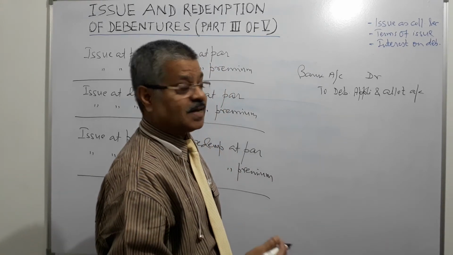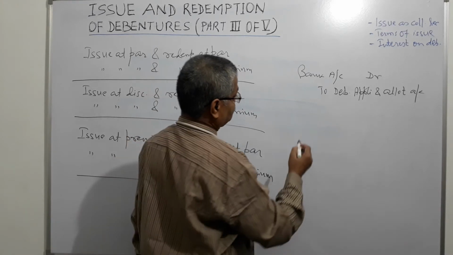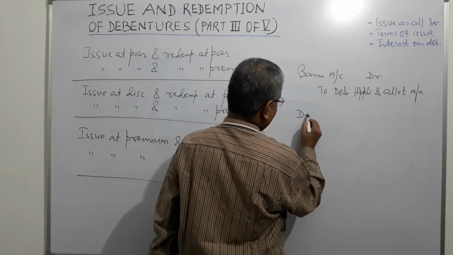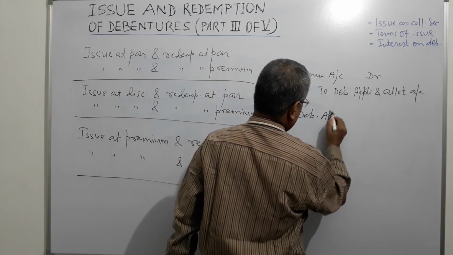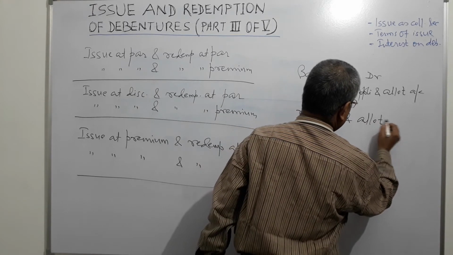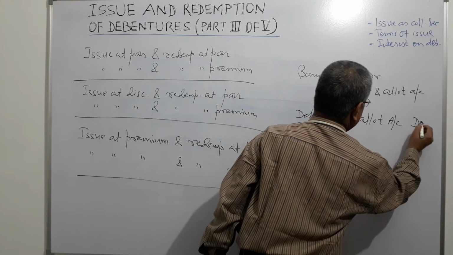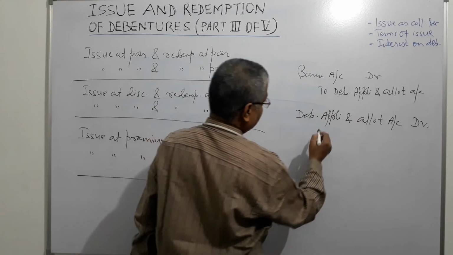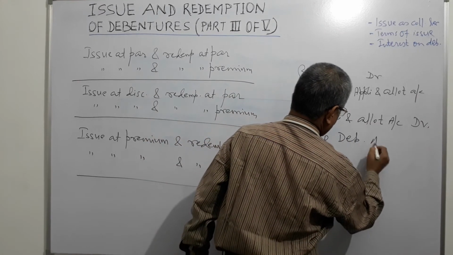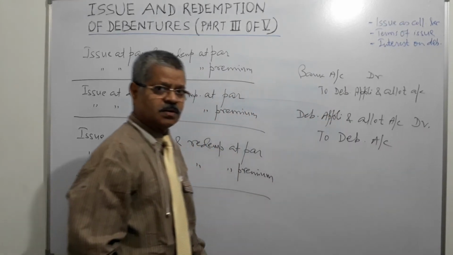And next stage is allotment. So what do we do? Debenture application and allotment account is debited, and what do we credit? Debentures account. Right?